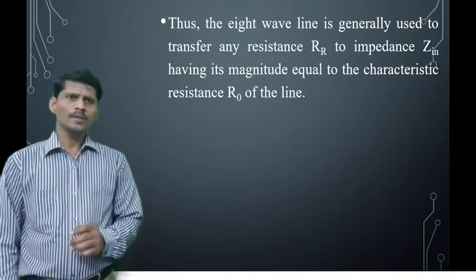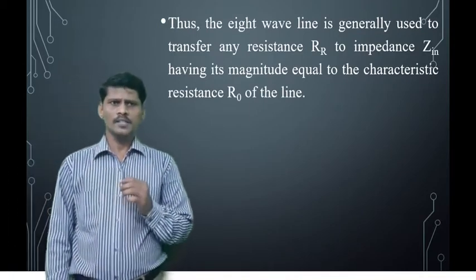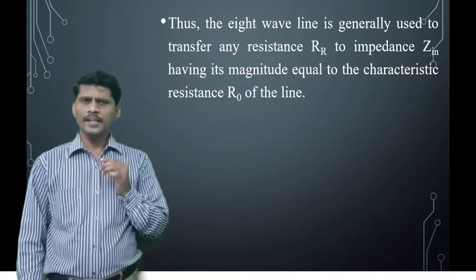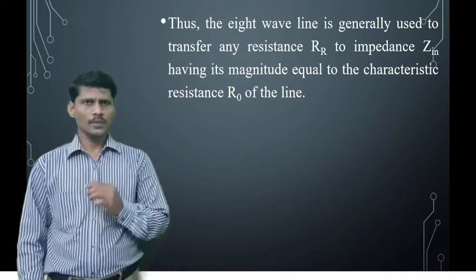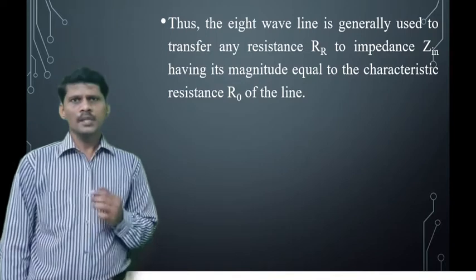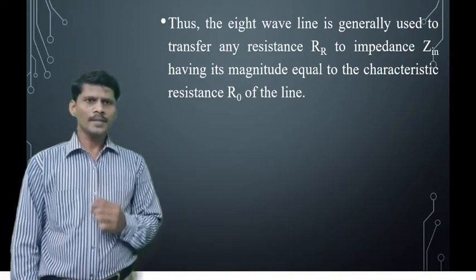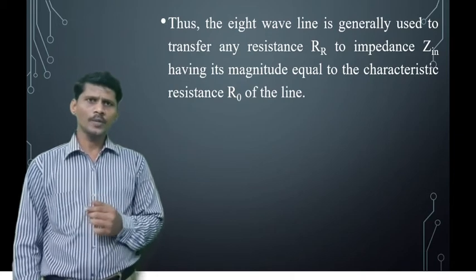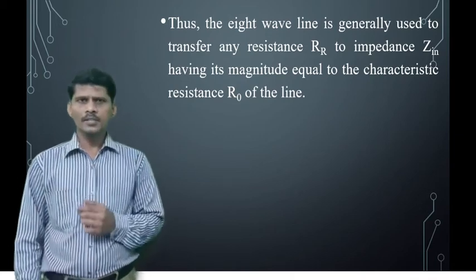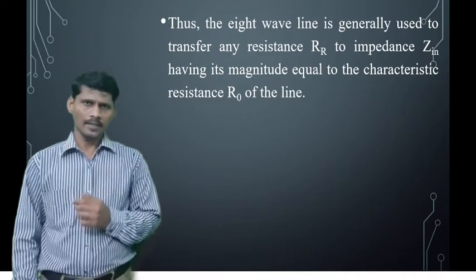So therefore the lambda by 8 transmission line is generally used to transform any resistance R suffix R, the receiving end resistance or load resistance, to an impedance Zin having its magnitude equal to the characteristic resistance of the transmission line.